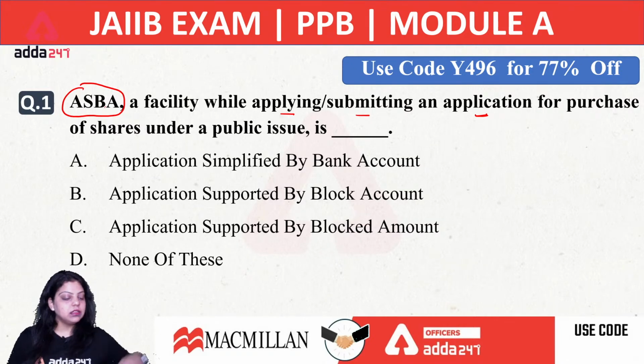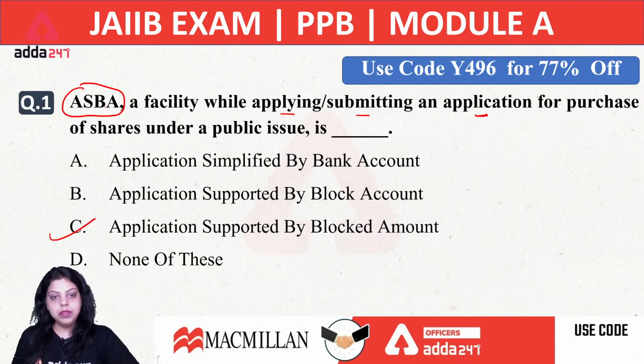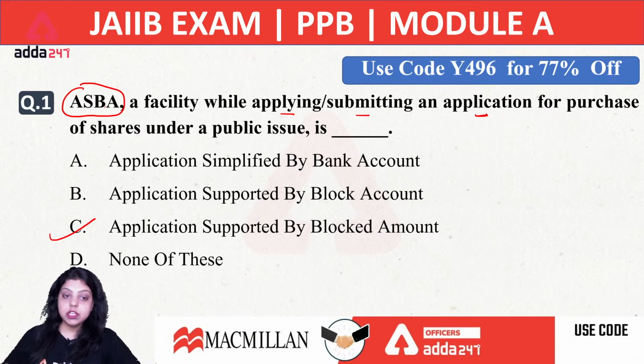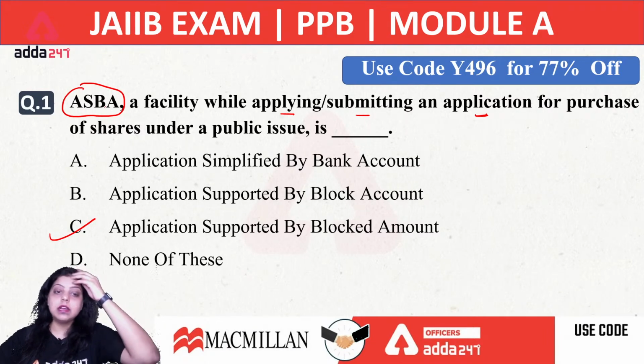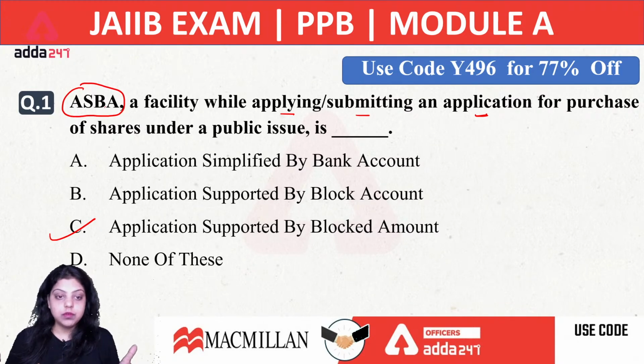Now the right answer for the ASBA is application supported by blocked amount. It will be C, not B. Okay, so remember the abbreviations are also important. There can be a question on abbreviation which can be related to any financial information, any financial awareness or banking awareness topic. Okay, so the right answer for this question is C.